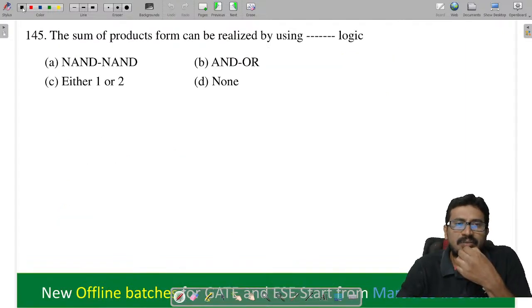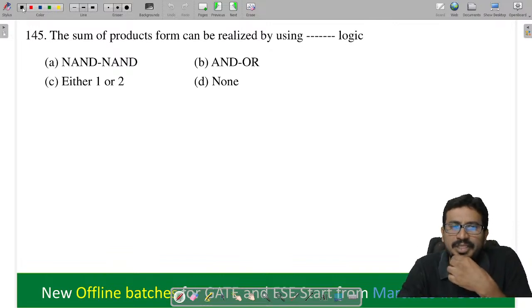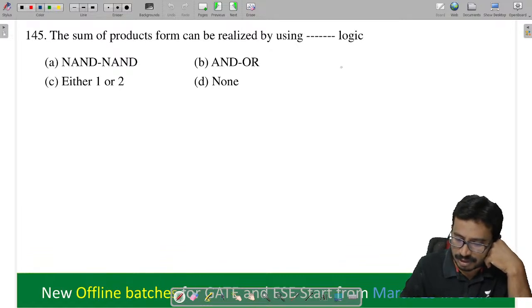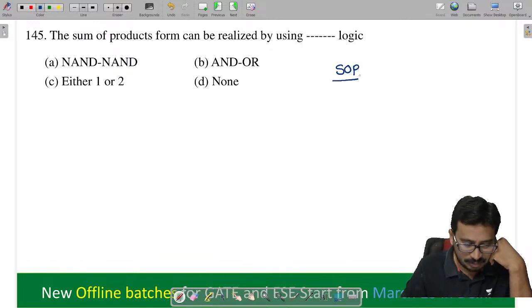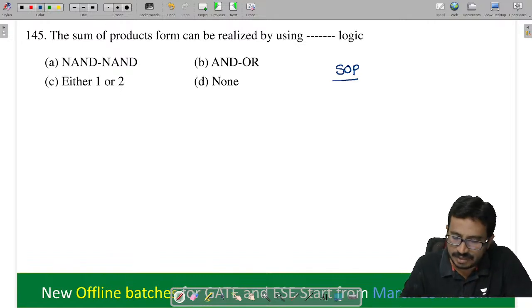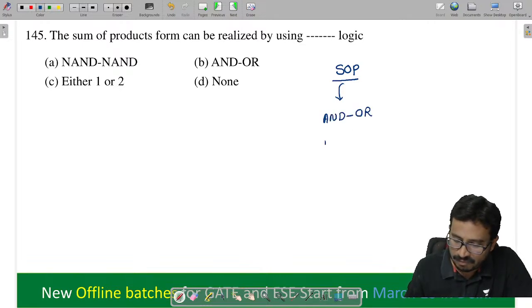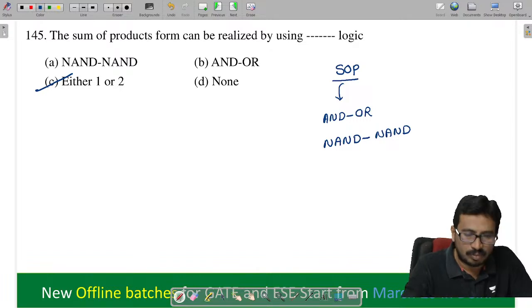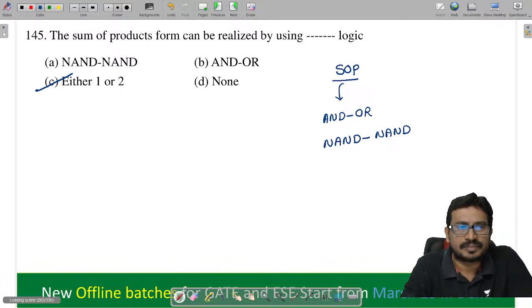Next. The sum of product form can be realized by using what? SOP, we can realize by using what? Tell me. It is easy. If it is SOP form, we can implement by using AND-OR, and even by using NAND-NAND. So option C, both.